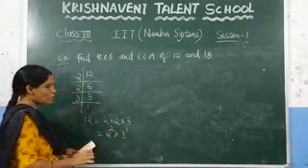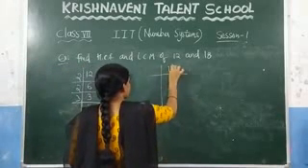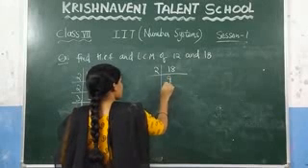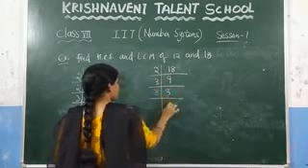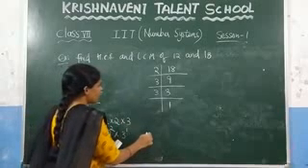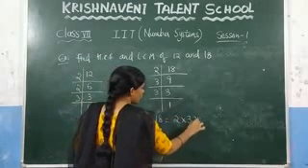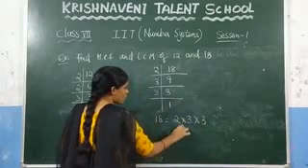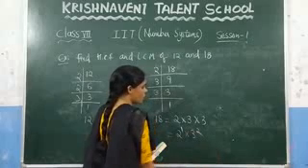1 time. So now consider the factors for 18. How do you find? 2 9s are 18, and after that 3 3s are 9, and again 3 1s are 3. So here you can write 18 as 2 into 3 into 3. How many times is this 2 repeating? 1 time. How many times is this 3 repeating? 2 times.